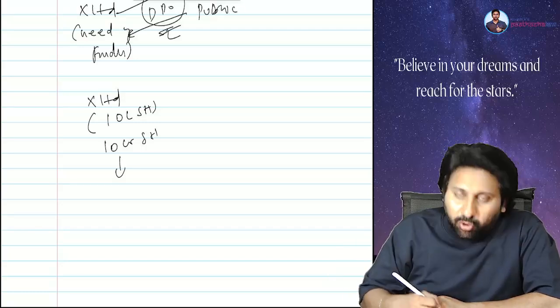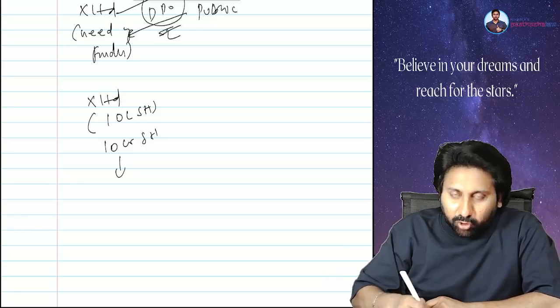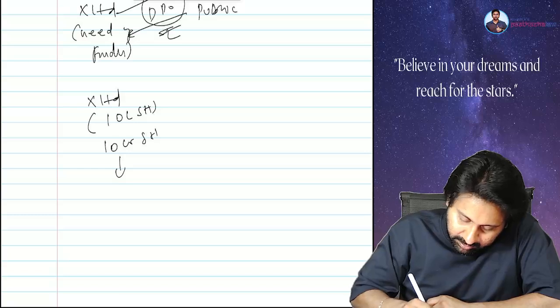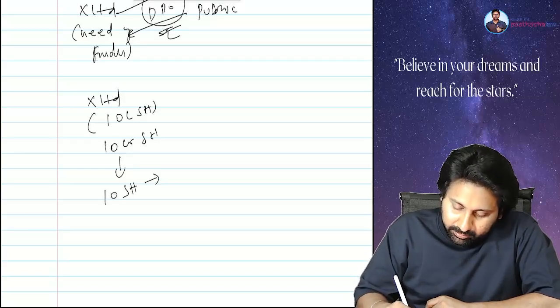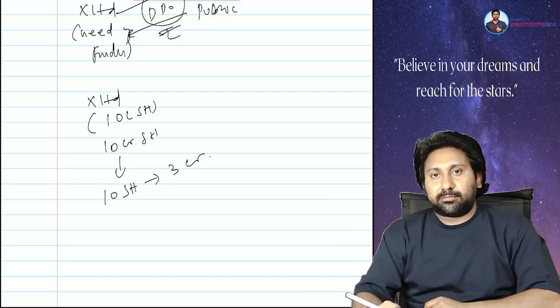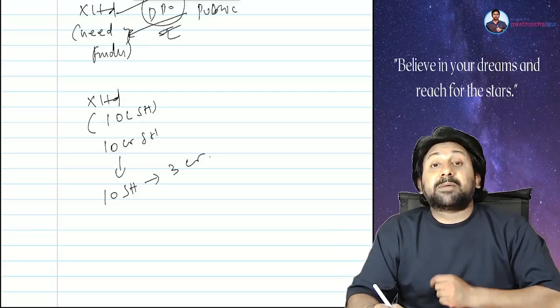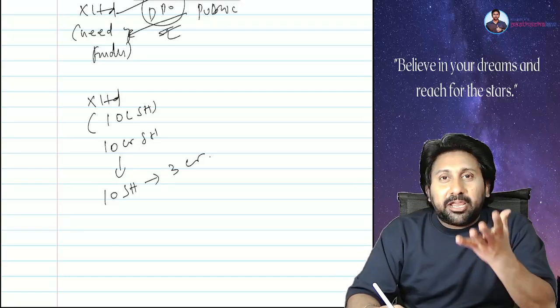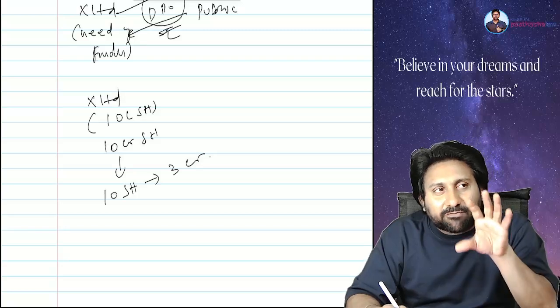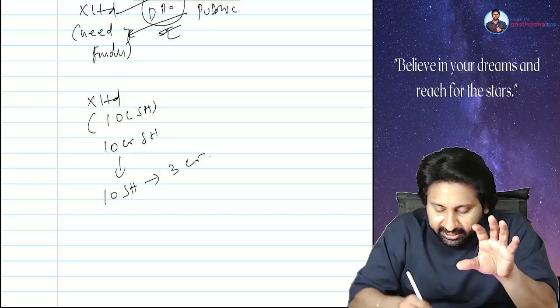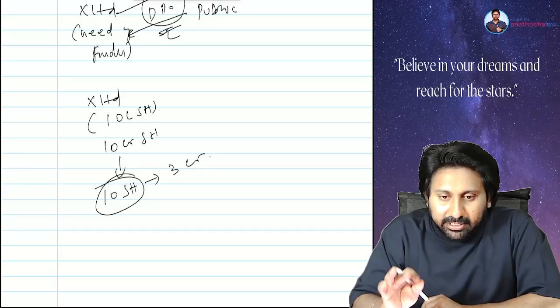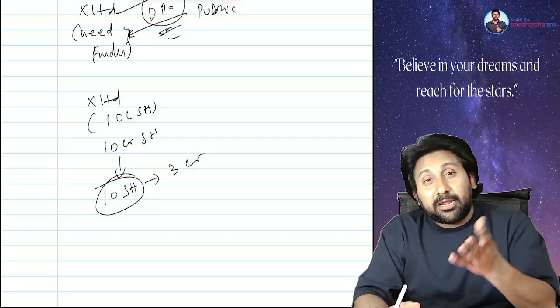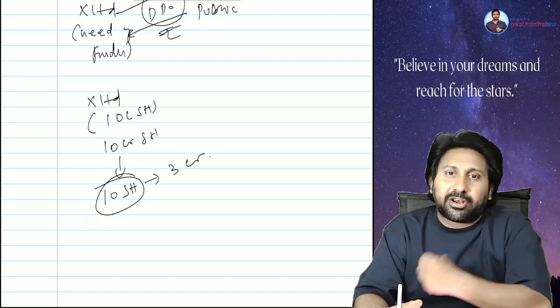In these 10 crore shares, 10 shareholders are holding 3 crore shares. Means a substantial 30% of the total wealth of the company is in the hands of how many? 10 people. Okay, 10 shareholders' hands, 30% of the capital of the company is concentrated.